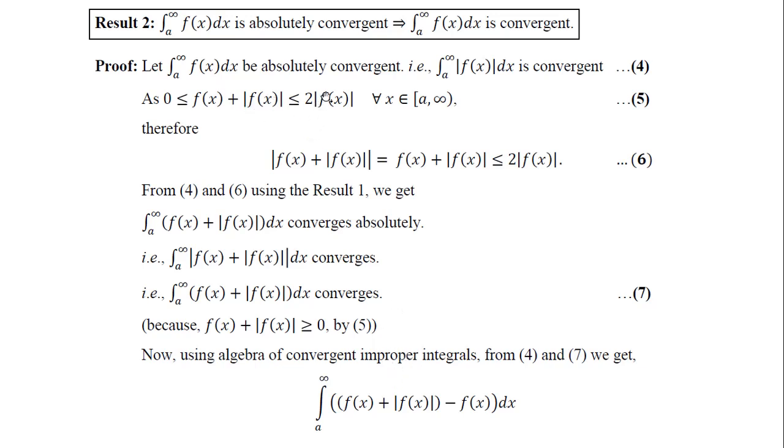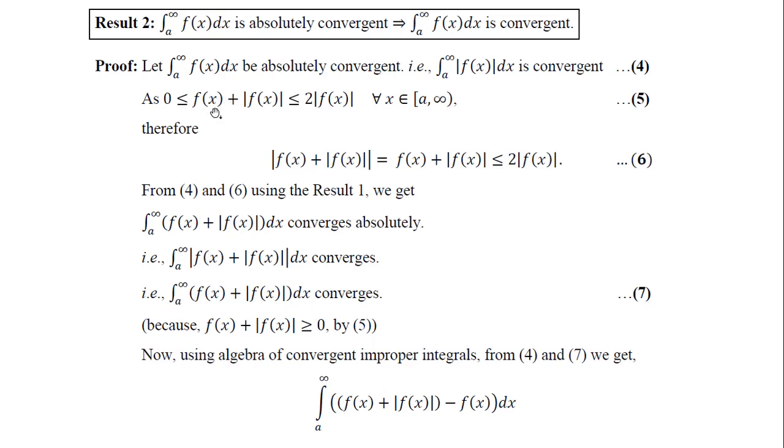I'll introduce this trick and ask you to pause the video and prove it yourself. Now, what is the trick? We have a property which is valid for any real number. Let us say this is y, so this is mod y. This is less than or equal to twice mod y. You can prove this inequality for any real number y. So here, let me say y equals f(x), a real number. What is the relation between y and mod y?